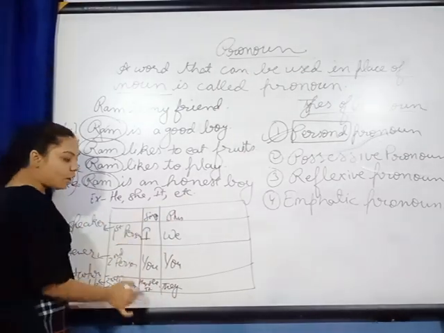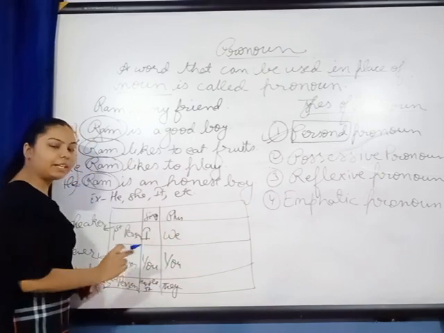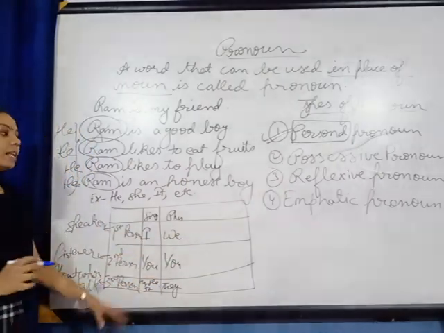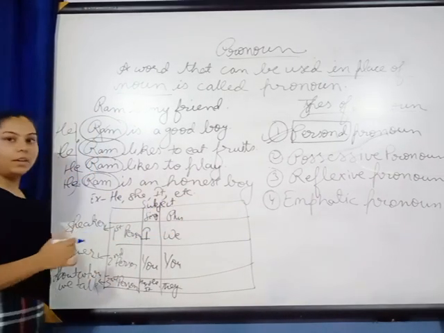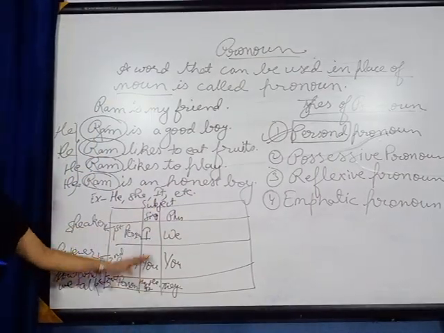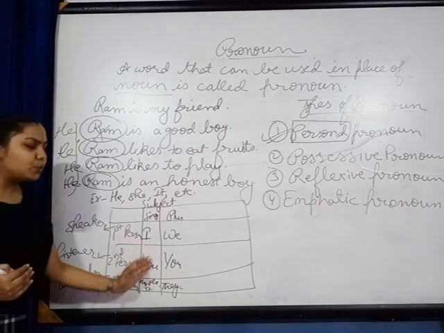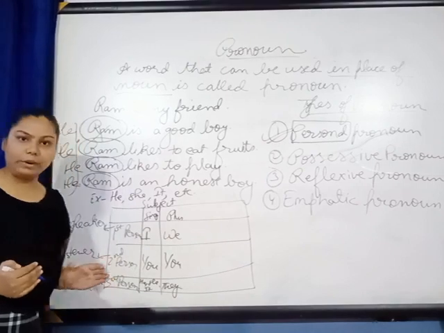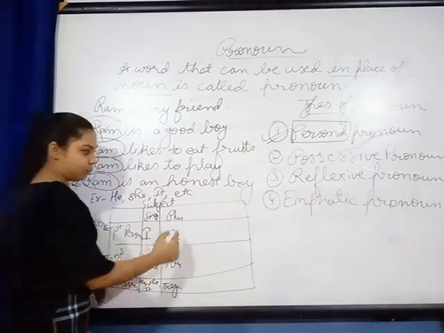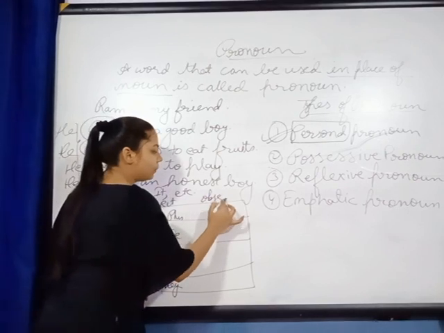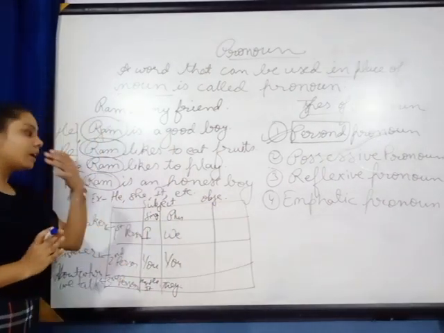Now all these terms, I, we, you, he, she, it, they, are always used as subject. Now what if I want to use these words as object? If I want to use the word at the end of the sentence, what will I use? What will be the case, what will be the words when we want to use it as object?